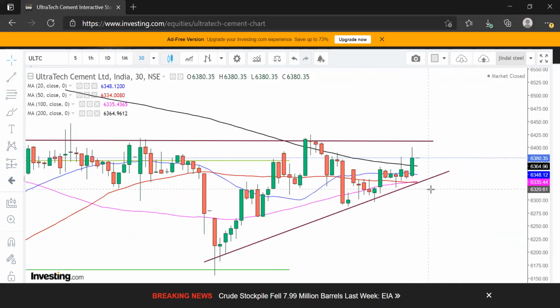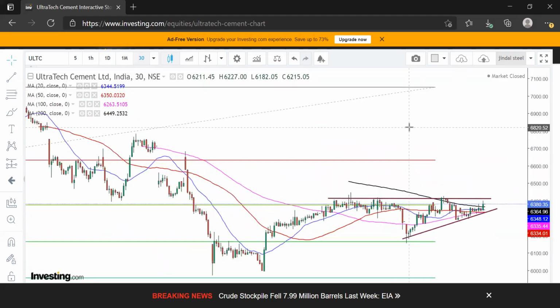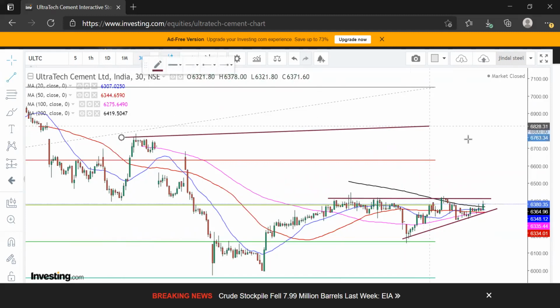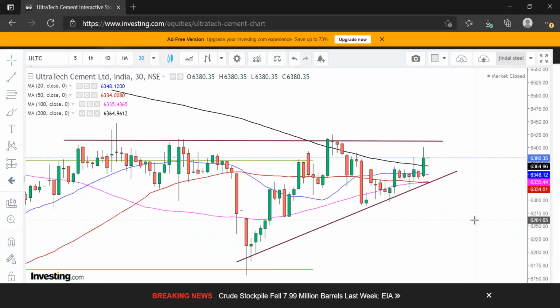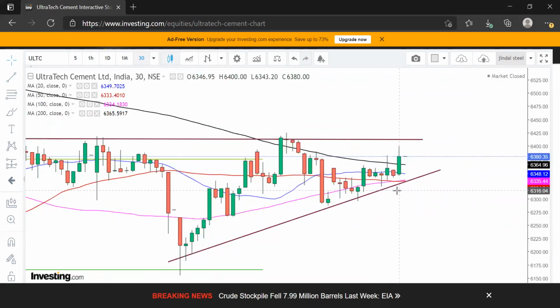fall very easily. We can keep a stop loss at 6,330, and we can buy for the targets of 6,760, which was this previous swing. So while we are risking just 1.5%, we are buying for a 1:3 risk reward, which is very favorable.